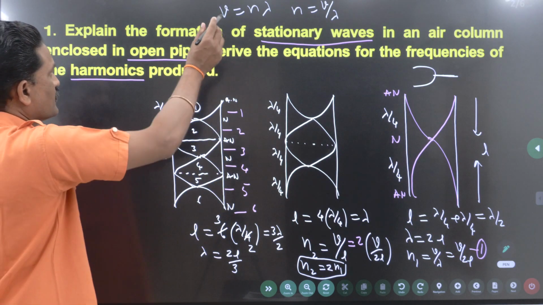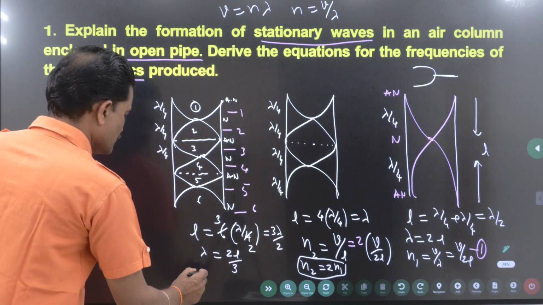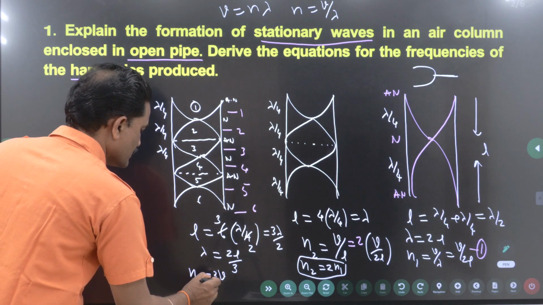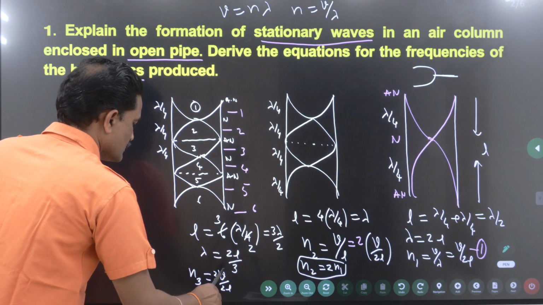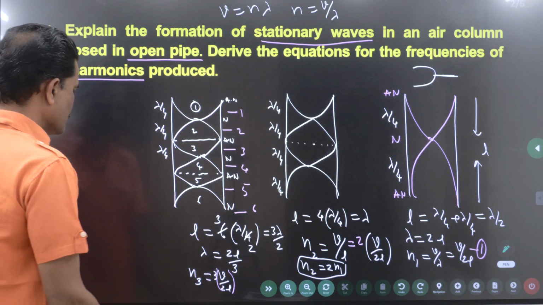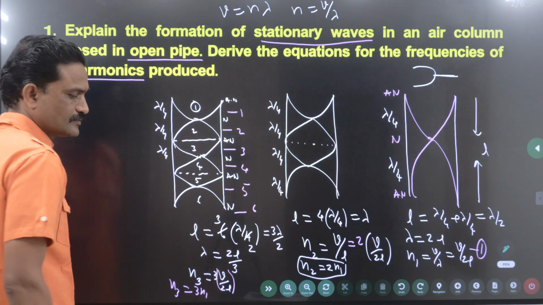Now, substitute in this formula. Now, I write it as N3. So, N3 is equal to V by 2L by 3. Then, this will become 3V by 2L. So, this is 3 times the fundamental frequency. So, I can write N3 is 3N1.